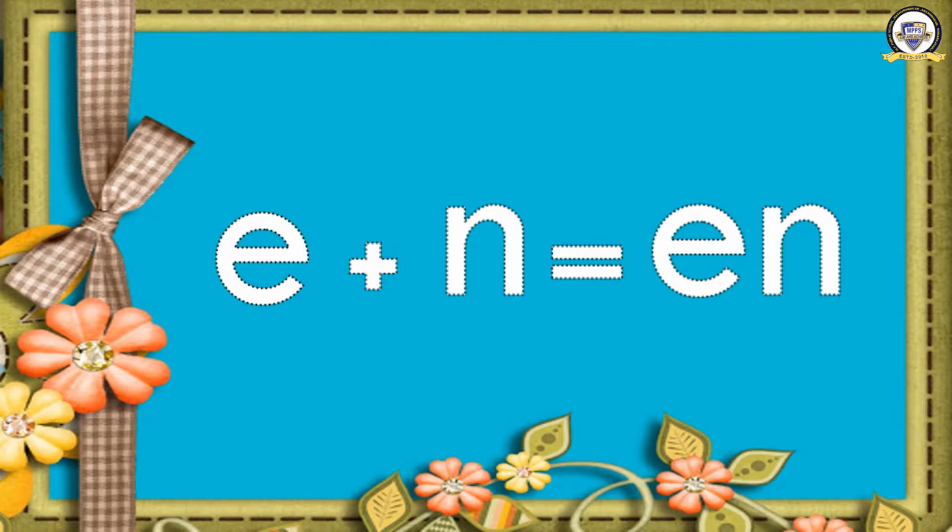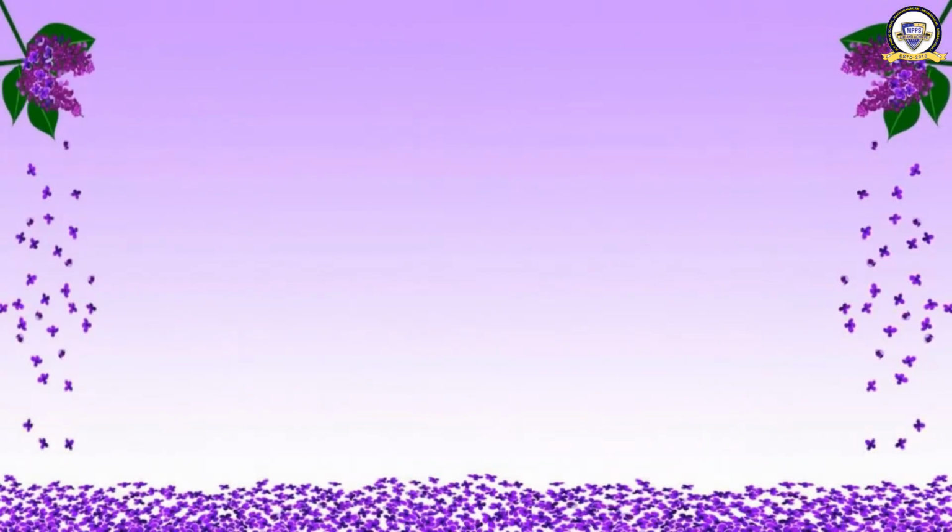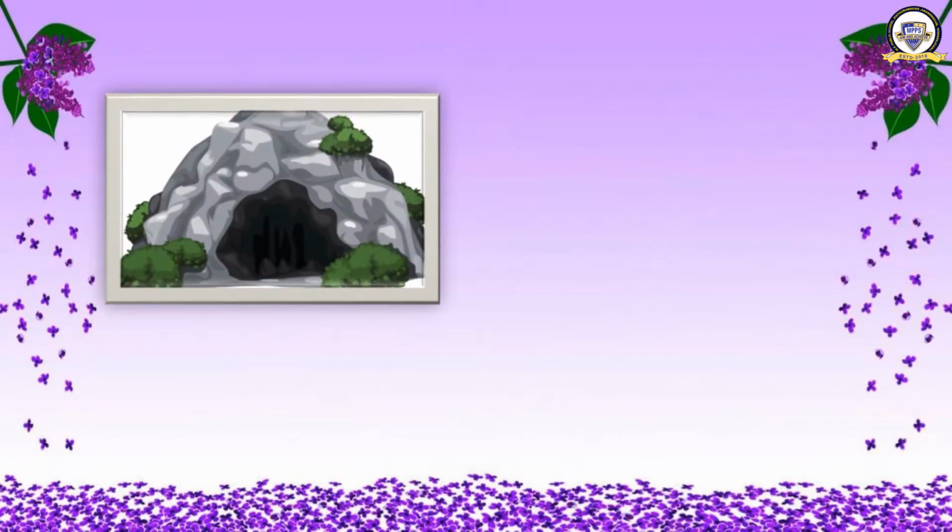Now we will make the words with En. Okay, first word is here. What is the first word? Look at the picture. Do you know what is this? It is den.